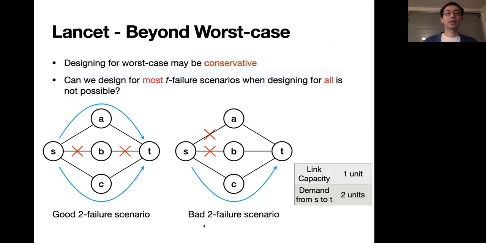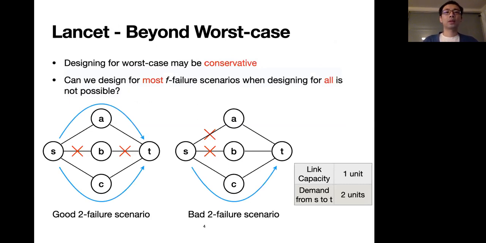Lancet is created with the hope to enable network designs beyond worst case, because the worst case design may be conservative. We are intrigued and motivated by the following question. Can we design for most F failure scenarios when designing for all is not possible?